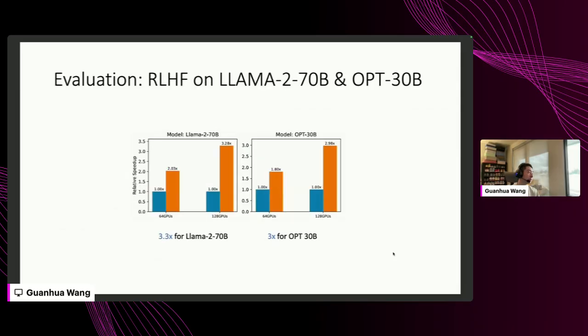We also conducted some evaluations on RLHF training, with Llama 70B and OPT30B. As you can see in the left-hand side figure, those orange bars are ZeRO++ throughput, and those blue bars are ZeRO stage 3. For the Llama 70B, we can achieve 3.3x speedup, and for OPT30B, we achieve 3x speedup.